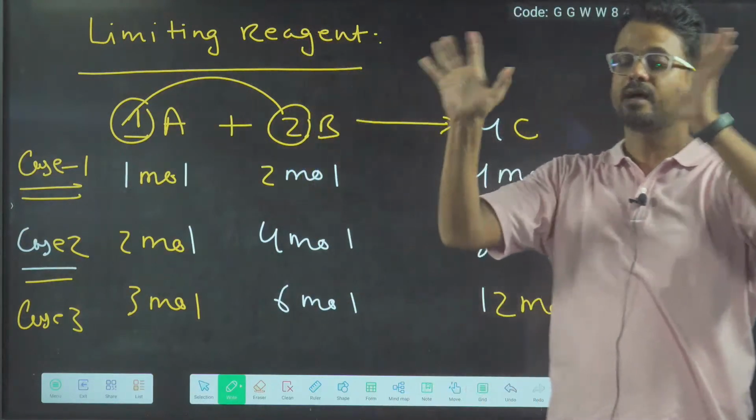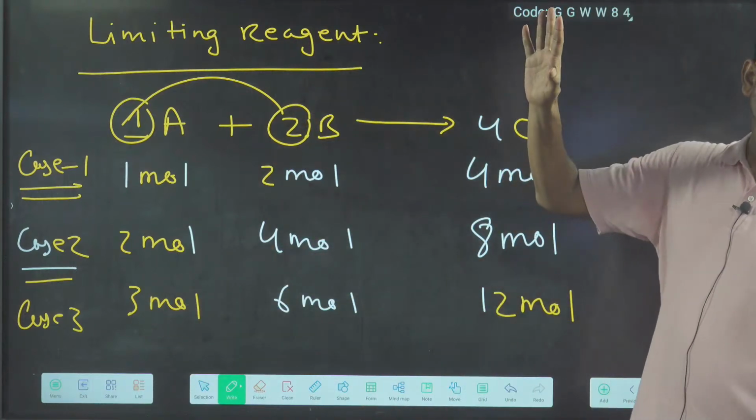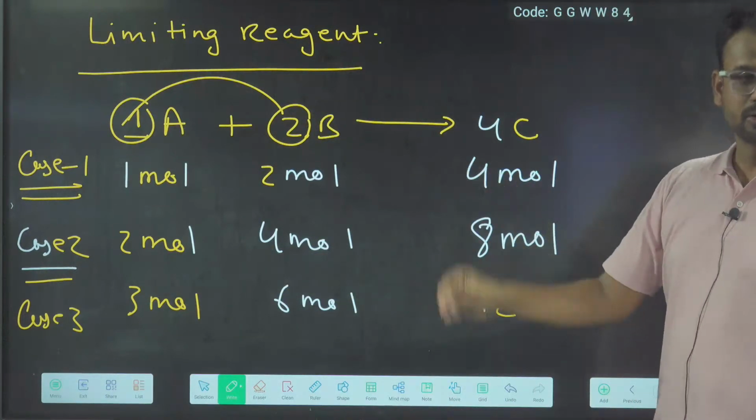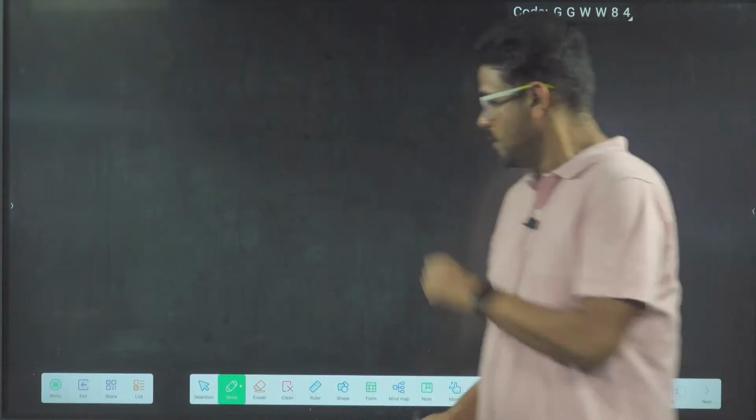All the reactants are totally consumed. A will be totally consumed, B will be totally consumed. Alright? A will be totally consumed and B will be totally consumed. So we will write it down.